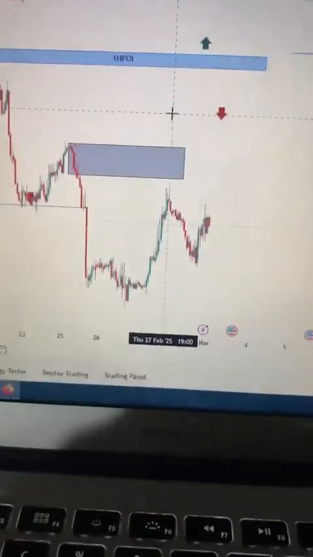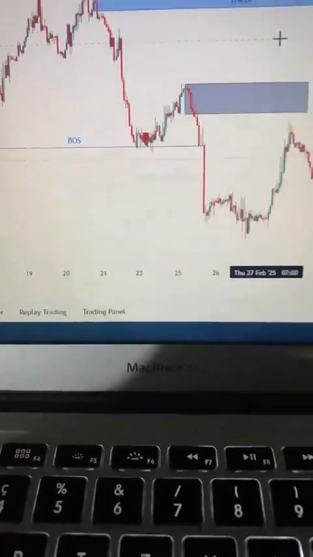We are not going into that. We have a lot. We are not going into that. Market structure shifts. You must understand market structure.